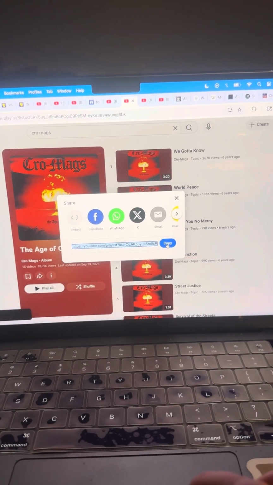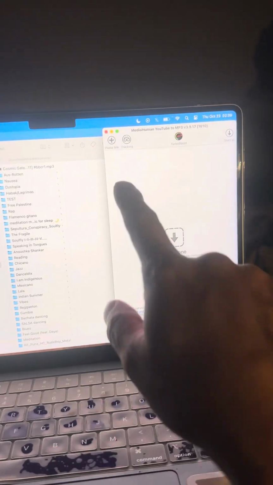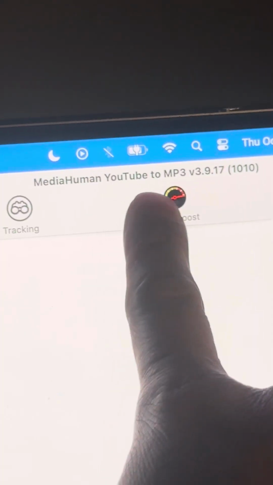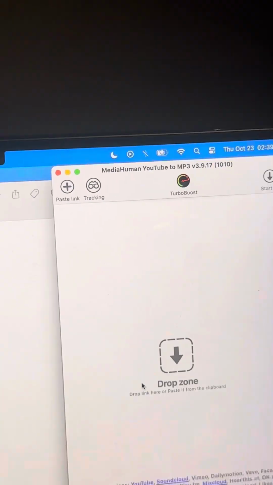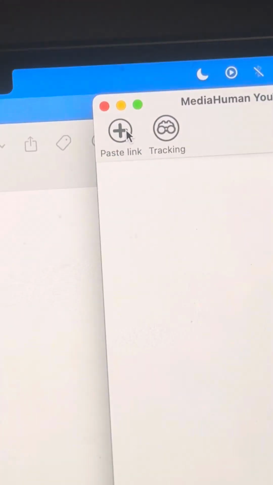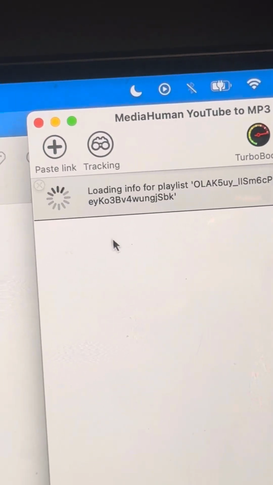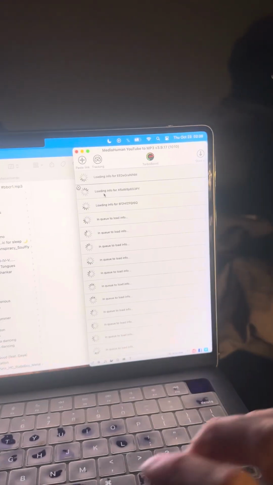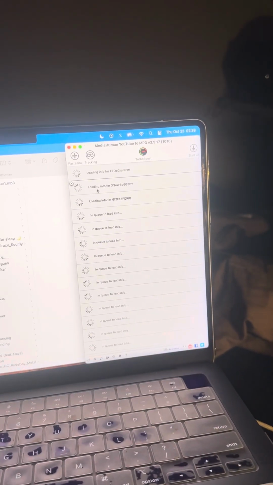And I copy that. Go over to, again, MediaHuman YouTube to MP3 downloader. Then I hit paste. Paste link. And it's going to populate. Okay, see, it's populating. I'll be back.